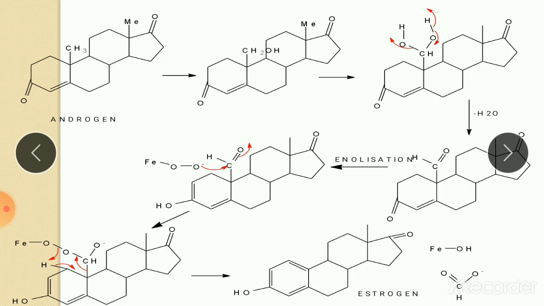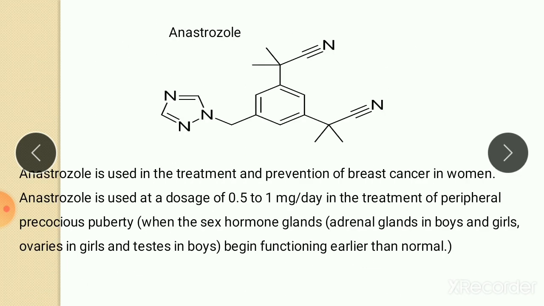So the aromatase inhibitor inhibits this reaction and prevents the formation of estrogens. Now, the first drug of aromatase inhibitors is anastrozole. This is the structure of anastrozole. Anastrozole is used in the treatment and prevention of breast cancer in women. Anastrozole is used at a dosage of 0.5 to 1 milligram per day in the treatment of peripheral precocious puberty.